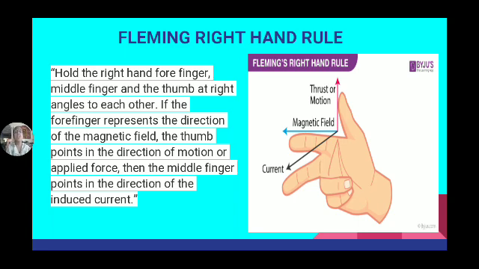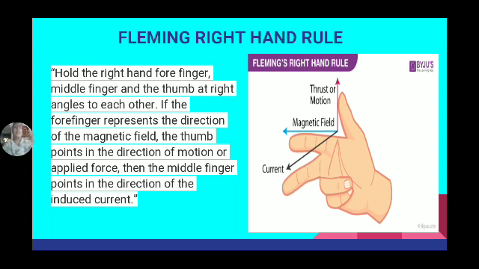Now, whenever the conductor cuts the flux, EMF is induced. Now in what direction is the EMF induced? We already said it opposes the cause of its production. But the direction of induced EMF or the direction of induced current is given by Fleming's right hand rule.